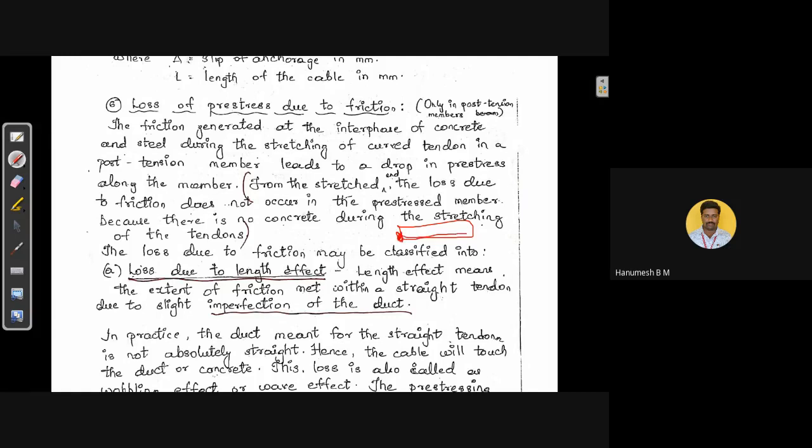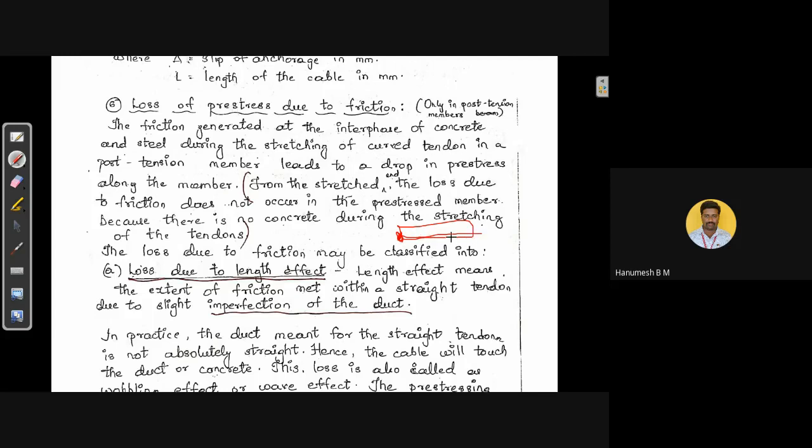On the other end, along the member, there will be the cable. It may be straight or curved based on the given requirement. Based on the requirements, we are going to design the cable profile. That is what we have seen in case of the load balancing concept. In the load balancing concept, we design the cable profile based on the bending moment diagrams. That is, it may be the bending moment diagram due to pre-stressing force and eccentricity, and also bending moment due to dead load and live load. In order to balance the sagging bending moment, we are going to design the hogging bending moment profile. So that is about the load balancing concept.